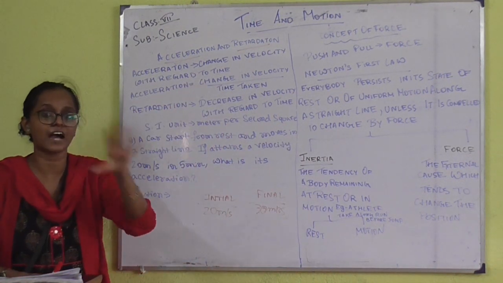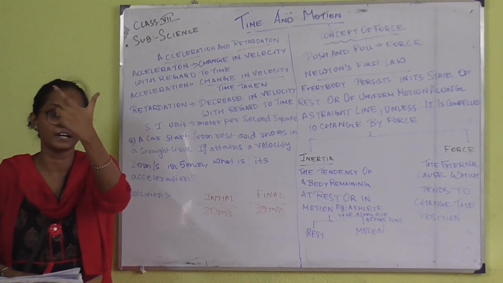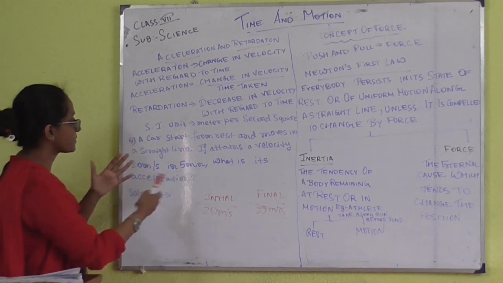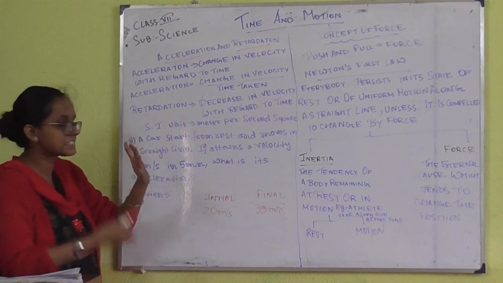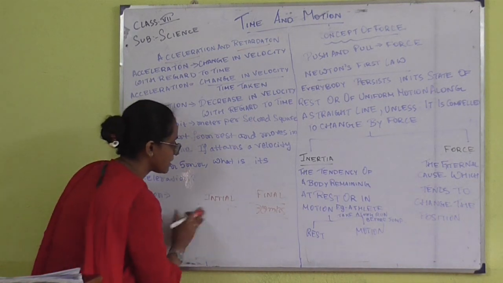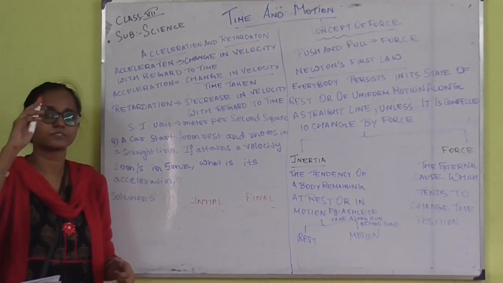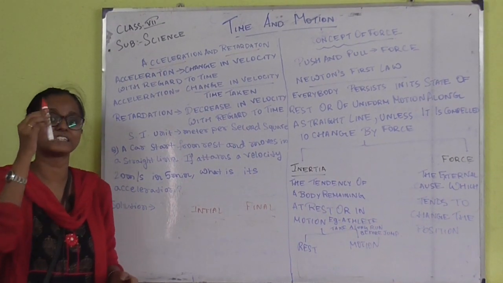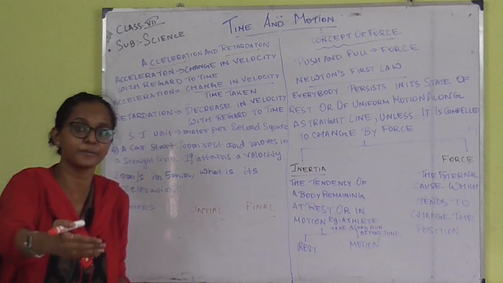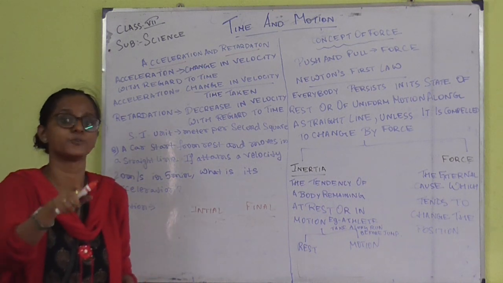Now for this we have to take a numerical in order to understand it properly. Another thing that we have to know is that whenever a car or an object is in rest position or stationary position, then the velocity will be 0.